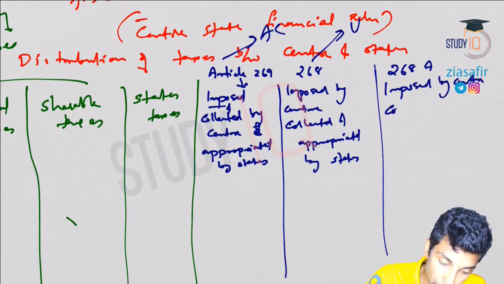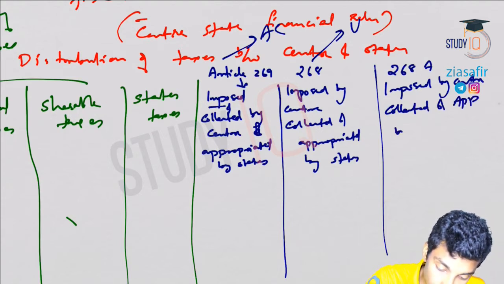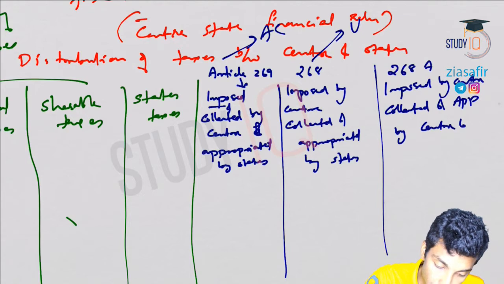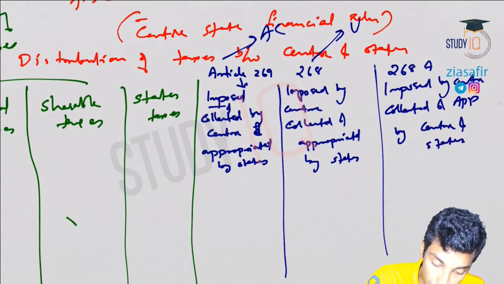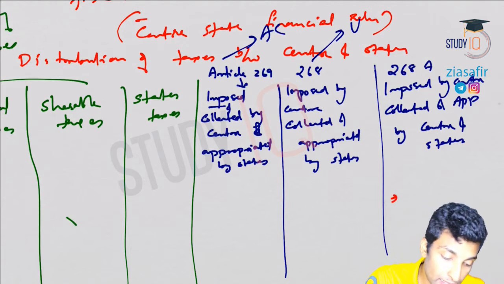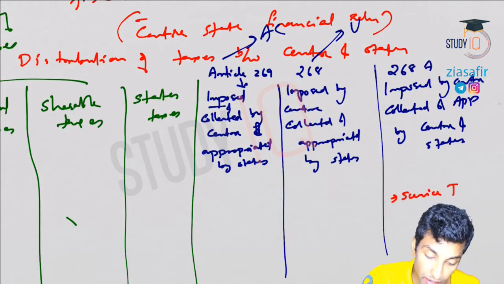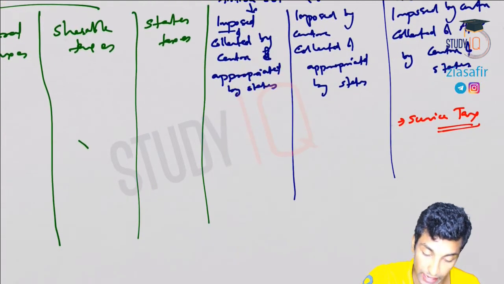So only one tax here that I can fill in right away, that is service tax.